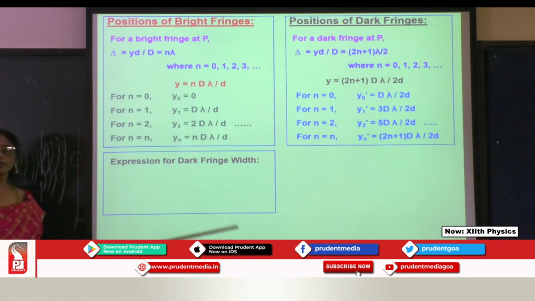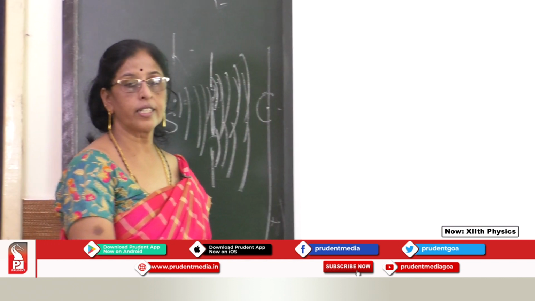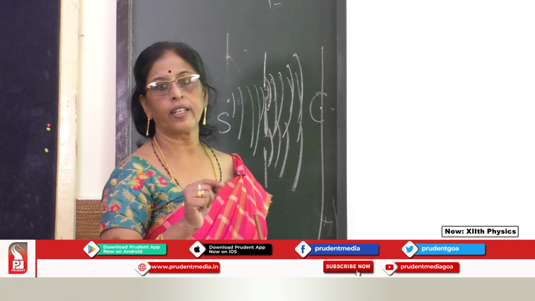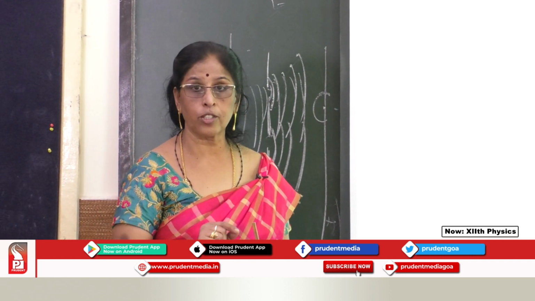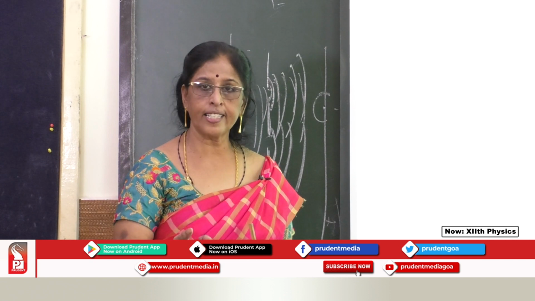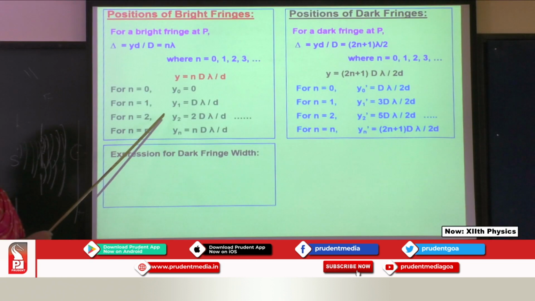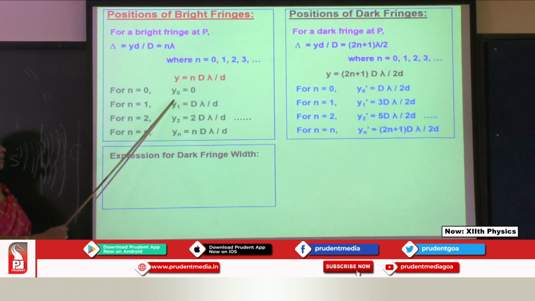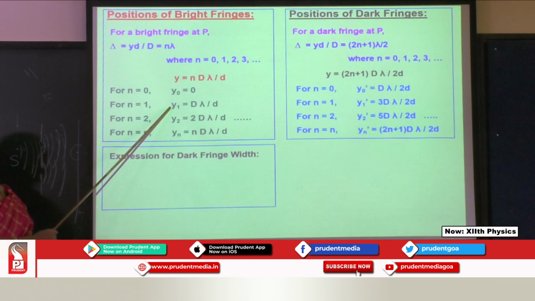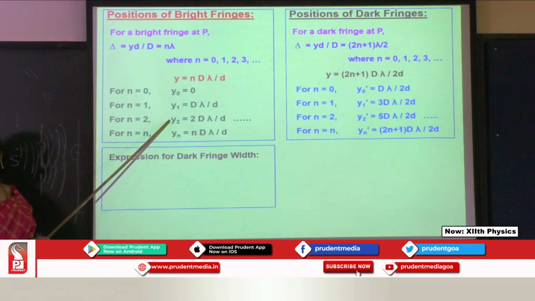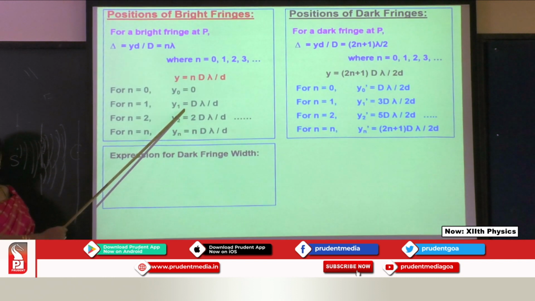Now the next is the fringe width. What is the fringe width? Fringe width is the distance between any two consecutive bright or dark fringes. For example, the first bright fringe is lambda D by d, and the second bright fringe is 2 lambda D by d. What is the distance between these two?